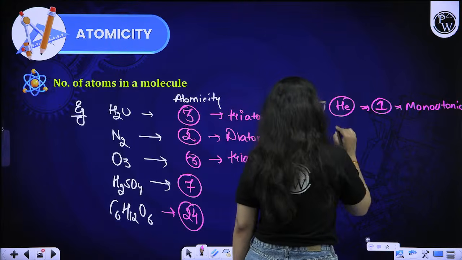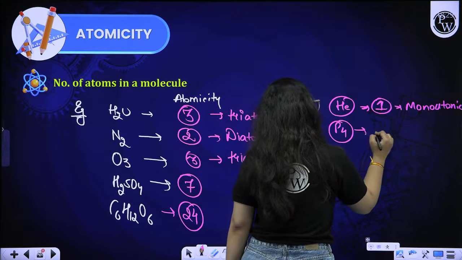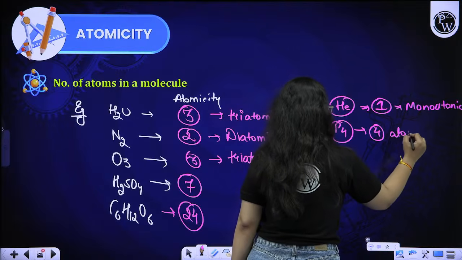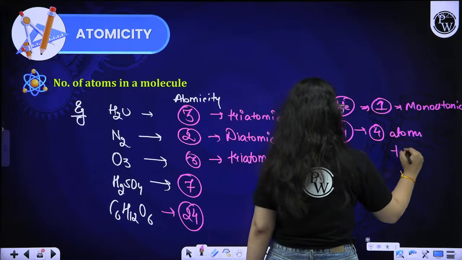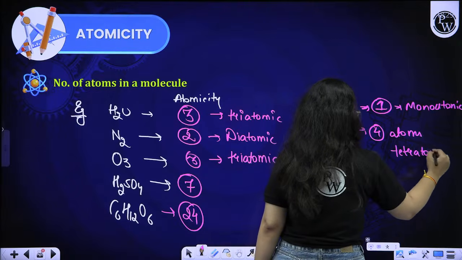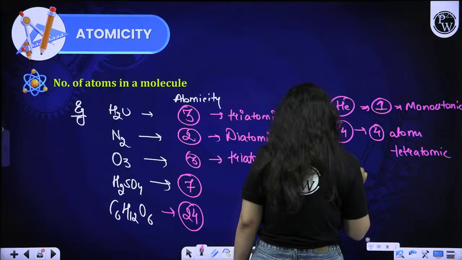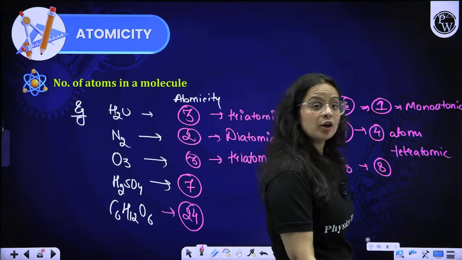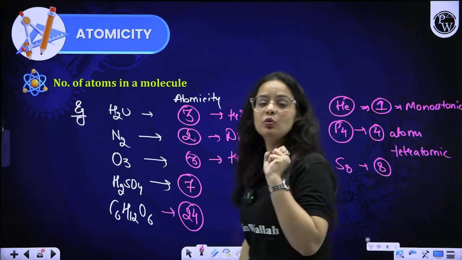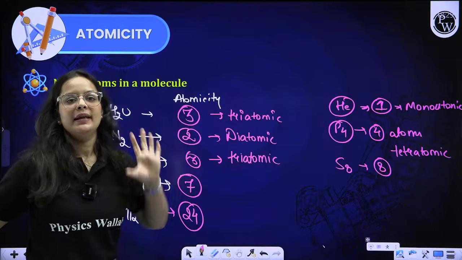Monoatomic, diatomic. P4 has how many atoms? 4 atoms. Right? 4 atoms are there. So atomicity is 4. We can say tetraatomic. S8. How many atoms? 8 atoms. So 8 will be the atomicity. Octaatomic. So these are the terms that we use. Beta, there will be numericals.